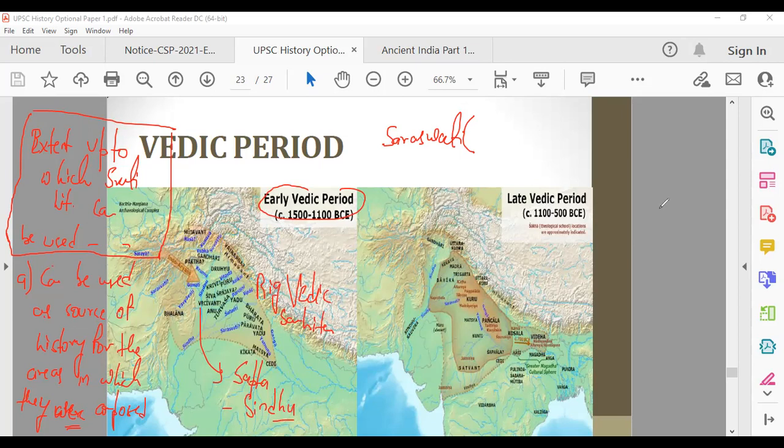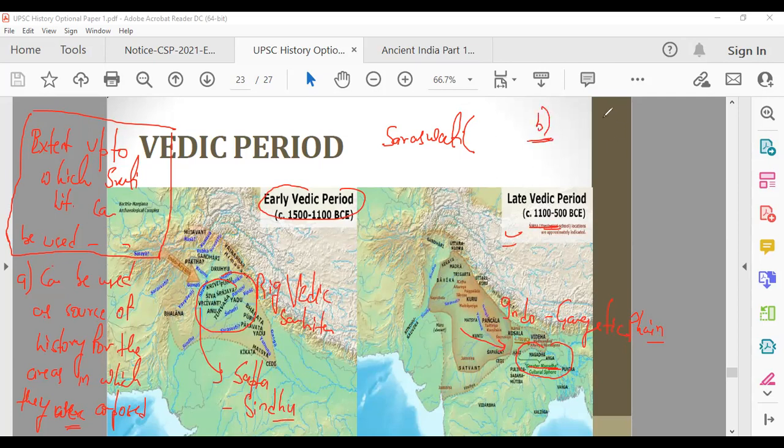Now, the later Vedic texts, the 15 other parts of the 4 Vedas, were composed in the Indo-Gangetic plain. What happened? Initially, they were residing in this particular area. Then they came down when they realized that the land was more fertile in the Magadha area. So they came down to the Indo-Gangetic plain and Upper Ganga Valley. Here the other 15 parts of the 4 Vedas were compiled. So those later Vedic texts can tell you more about the later Vedic period. So this is the first part: up to which extent it can be used as a historical source.